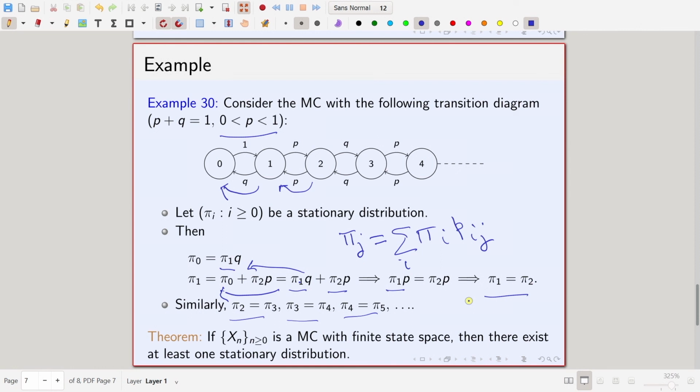But remember you need the summation of pi i to be equal to 1, with i running over the state space, the set of all non-negative integers.